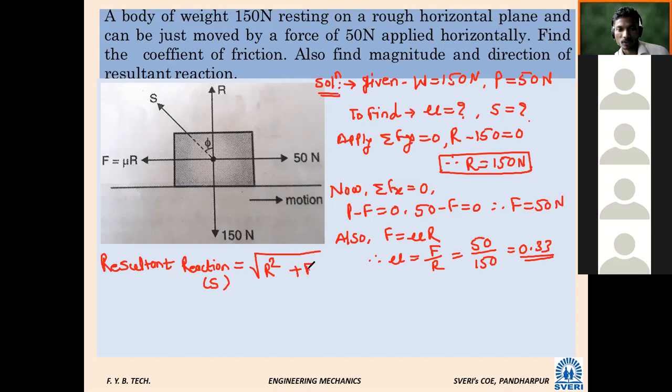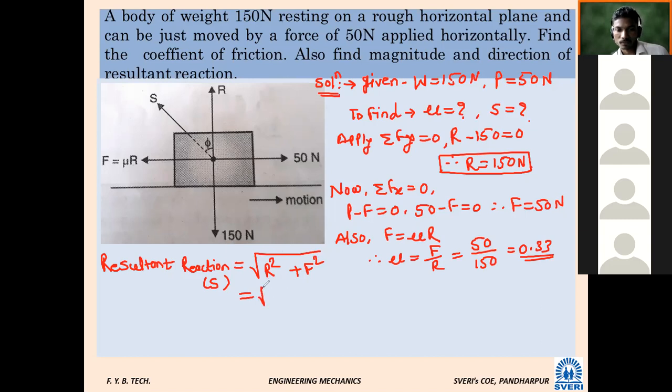In this formula R is vertical and F is horizontal. That you have to remember. Both values are known to you.